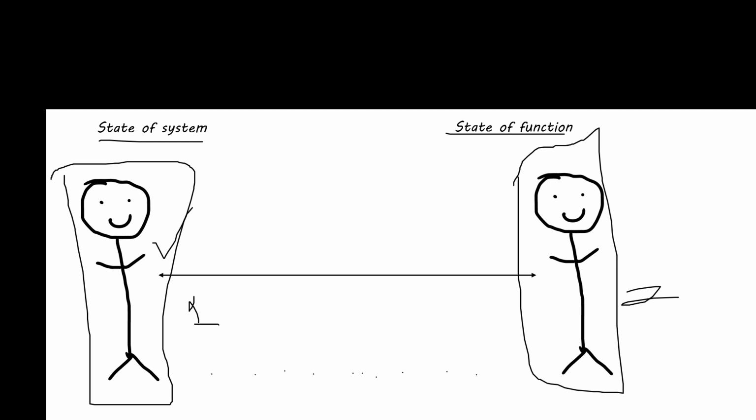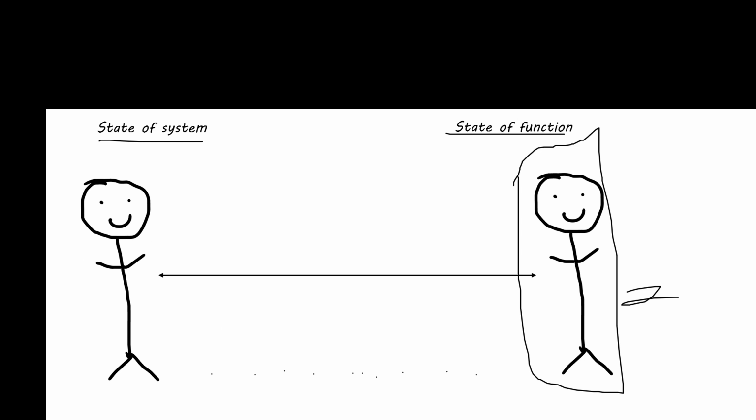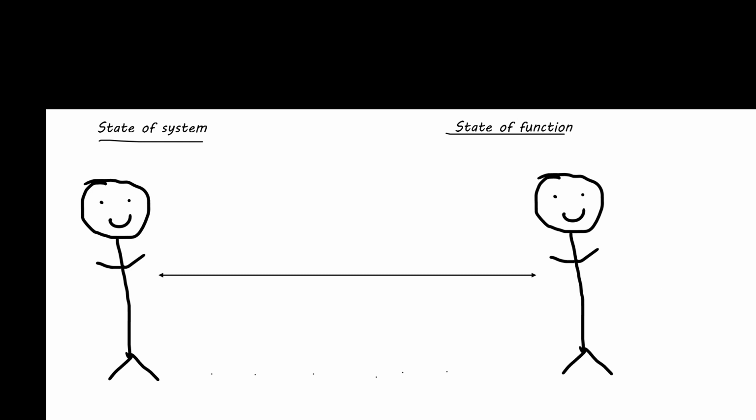Now you can identify both differentiations by the terms state of system and state of function. If you have a look at the ending part, system and then function, you can easily determine. System basically means the inner condition of an object.